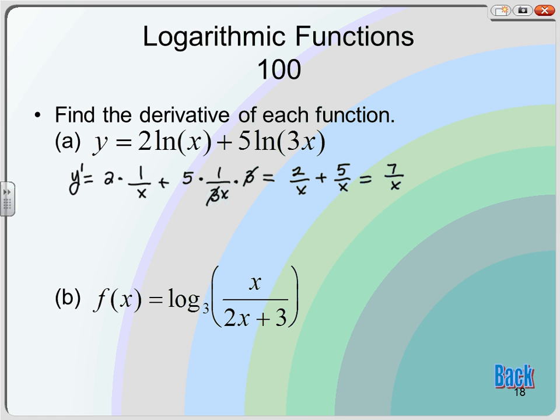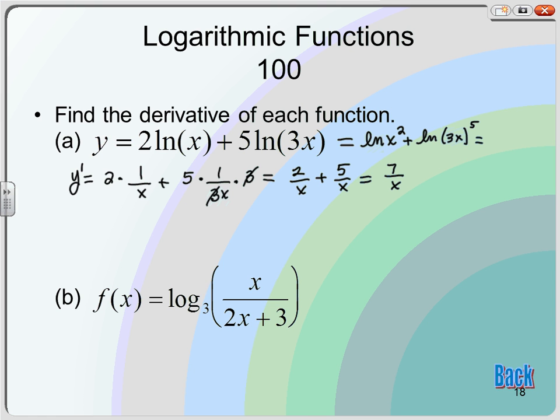That's pretty easy. Or you can combine to begin with. So you could notice that y is just going to be the natural log of x squared plus the natural log of 3x to the fifth.